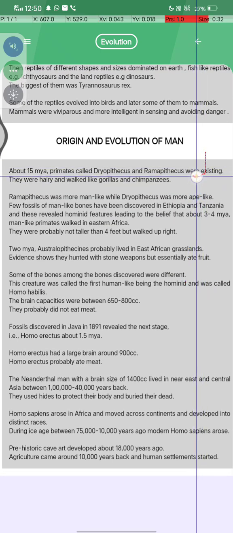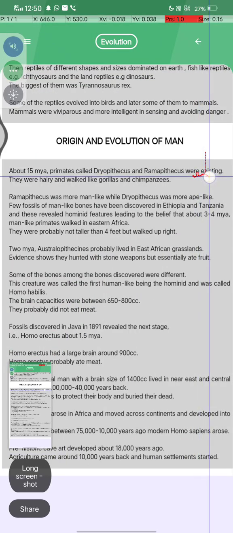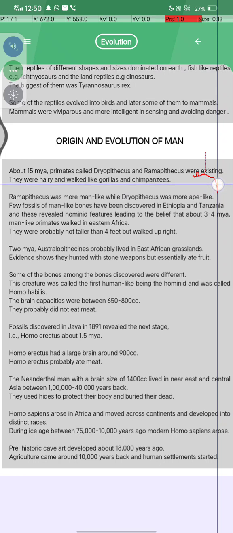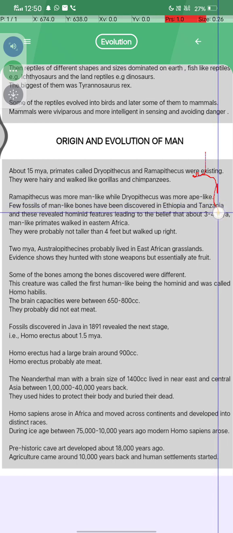5 million years ago, जो था वो Dryopithecus आए थे और Ramapithecus वर existing. They were hairy and walked like gorilla and chimpanzee. Ramapithecus was more man-like, Dryopithecus was more ape-like, and a few fossils of man-like bones have been discovered in Ethiopia and Tanzania.